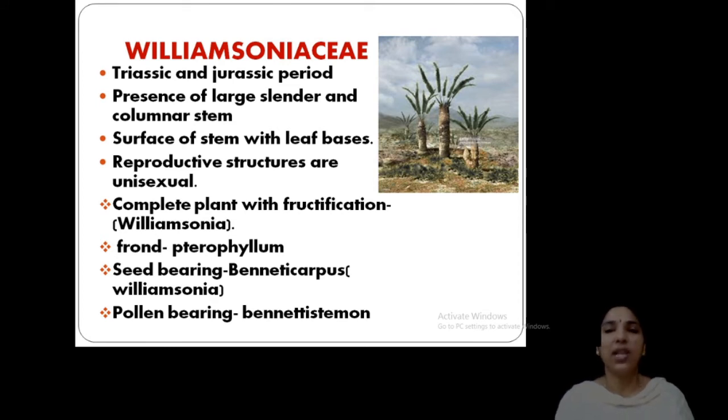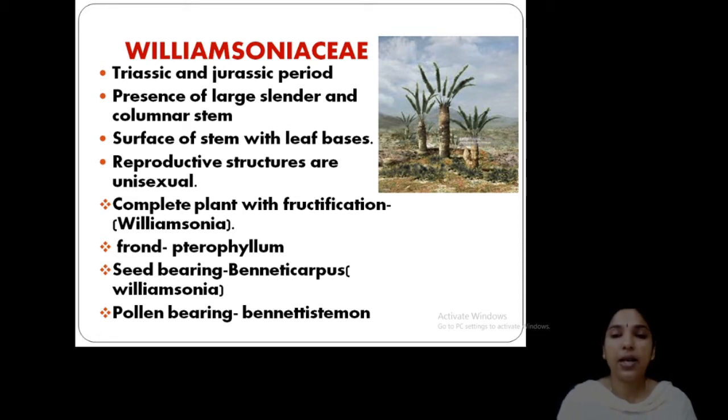So I will go through the Williamsoniaceae and Williamsonia. This is the occurrence: they occur in the Triassic and Jurassic periods. Large slender columnar stem, and the surface of the stem with the leaf bases, the same appearance as in cycads. Okay. Reproductive structures are unisexual in Williamsonia, a male flower and a female flower.